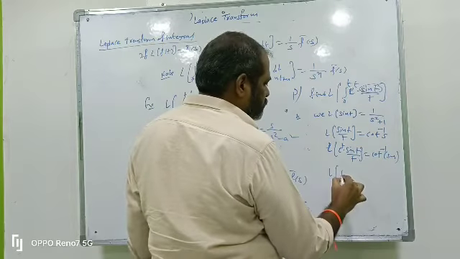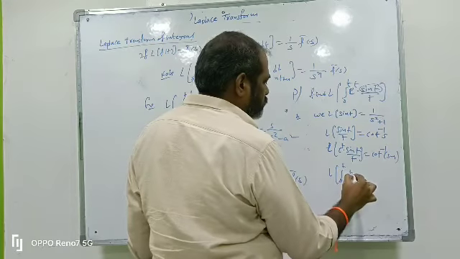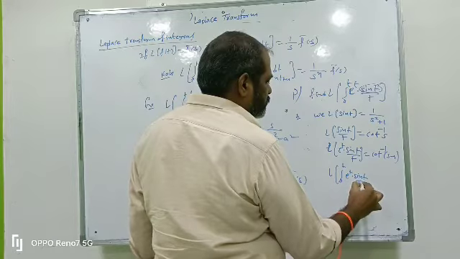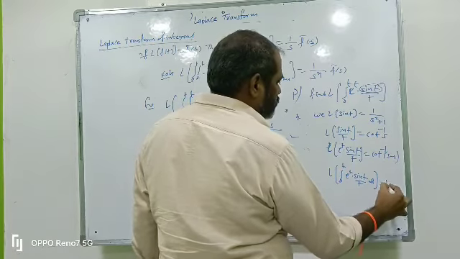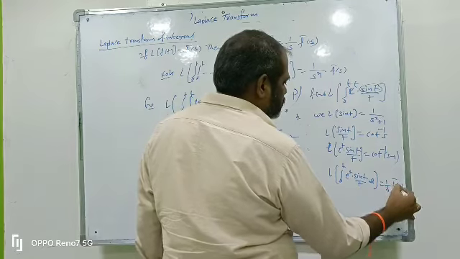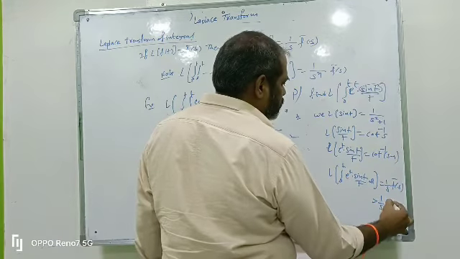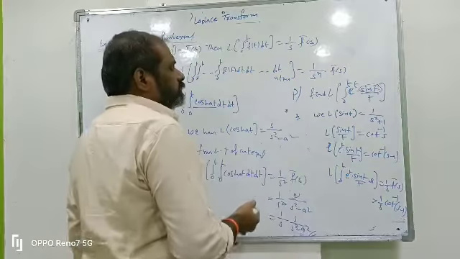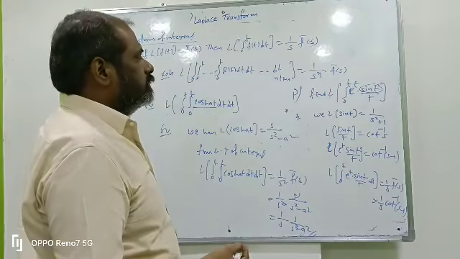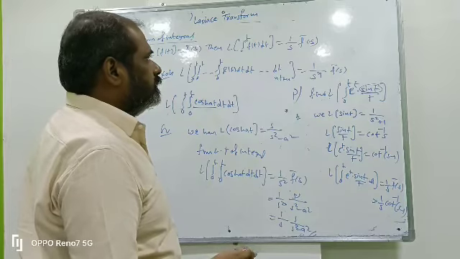From integrals, L of integral 0 to t of e power t into sin t by t dt is 1 by s into f bar of s. So here 1 by s into f bar of s means 1 by s into cot inverse of s minus 1. This is the most important thing: integral 0 to t of e power t into sin t by t.